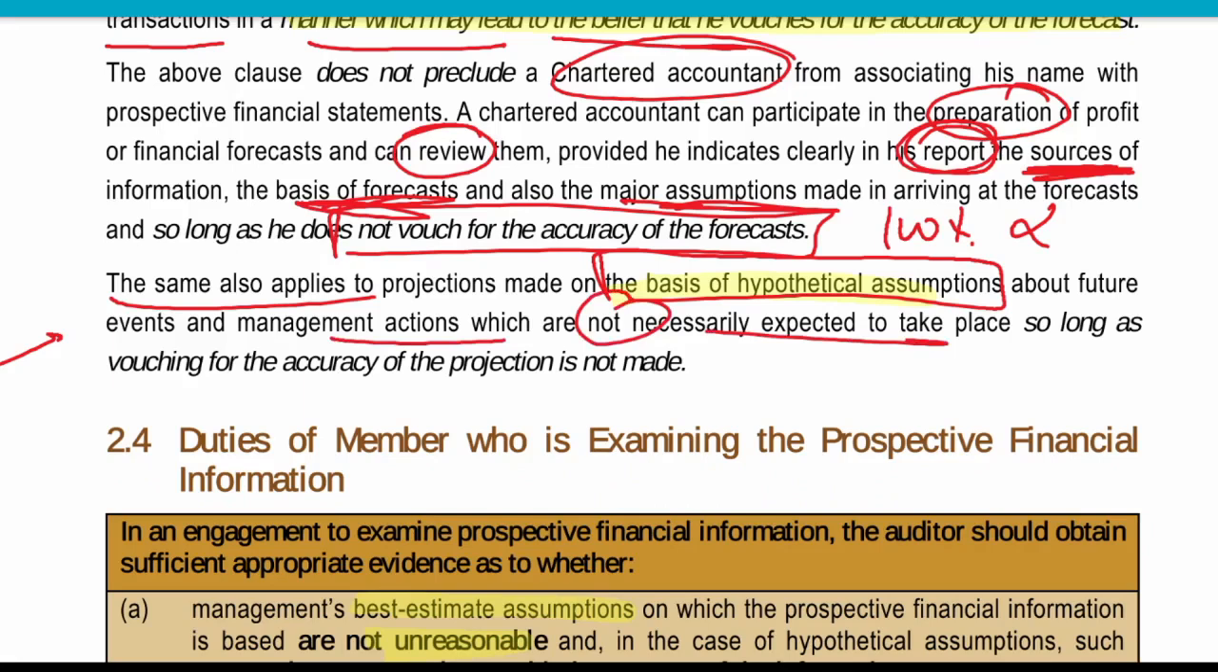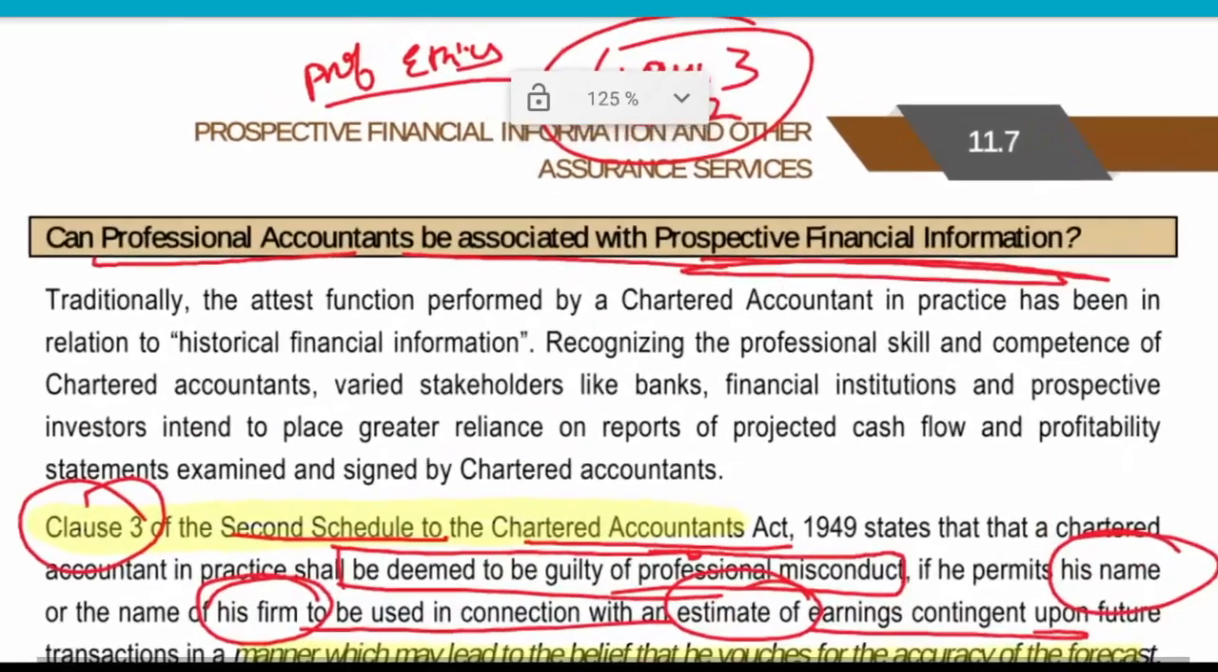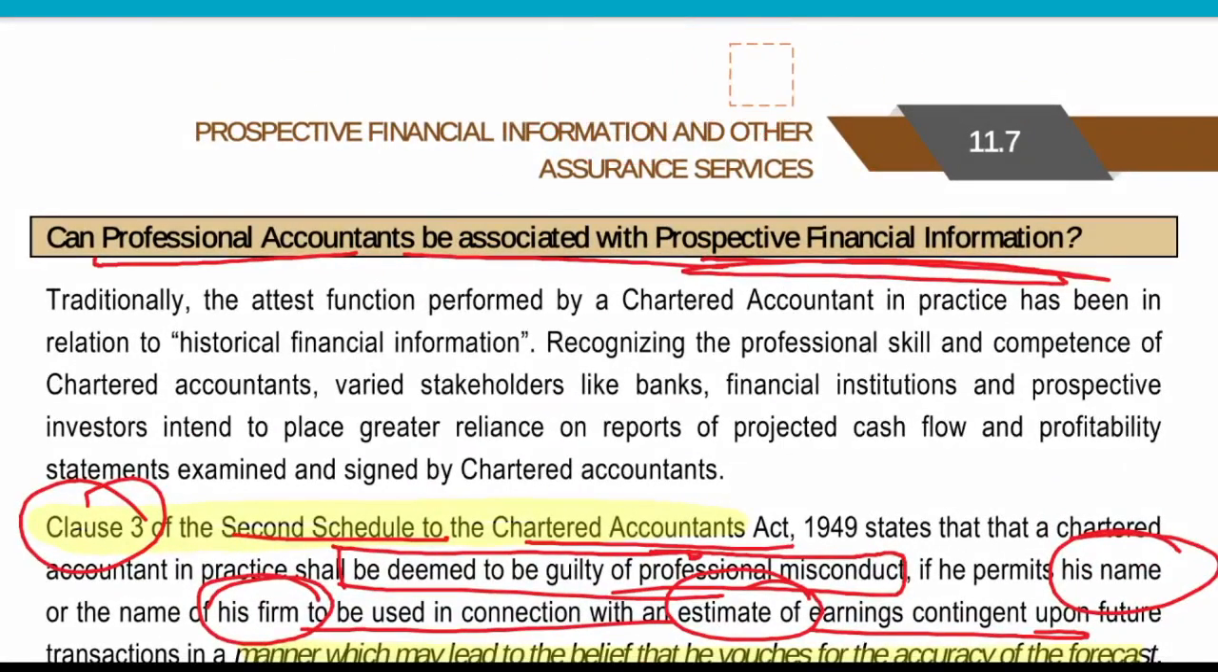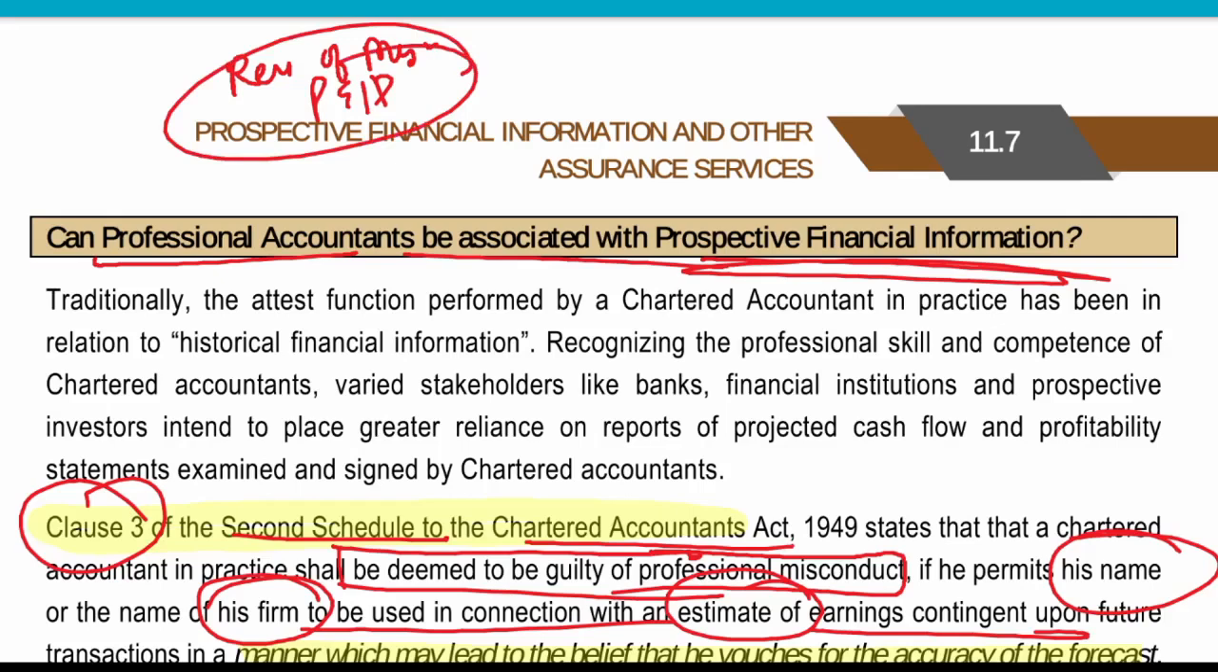If it is hypothetical, that means we do not have much guidance. It is based on imagination only. So it is okay as long as we are not vouching for the accuracy of the projection that has been made. Whatever projection has been made, we are not going to vouch for it. I hope you are able to remember what the responsibility of management is in the preparation and presentation of projected financial information. How will they do it? They will do the identification, they will set the basis of it, and they can also provide the assumptions.